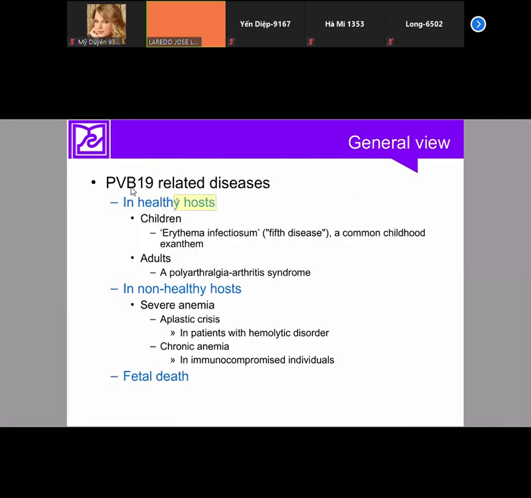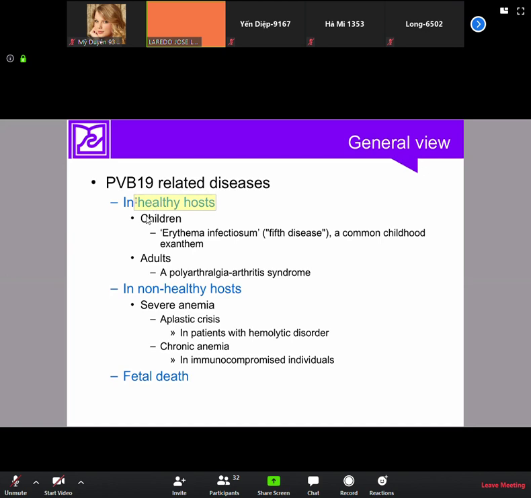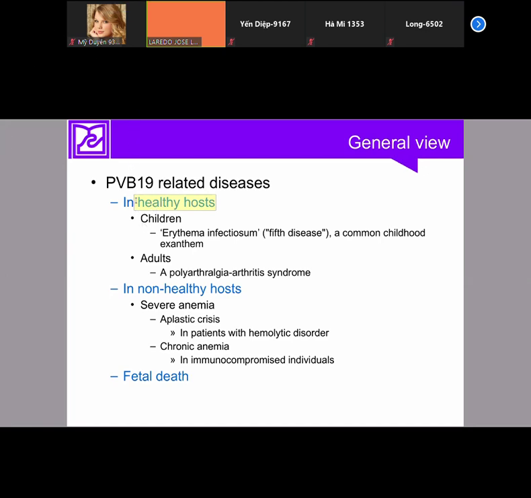If the infected host is healthy, nothing happens, because the production of red blood cells will be recovered after a few days. However, if the host is immunocompromised, the production of red blood cells will be stopped for a long time. So these patients will suffer anemia for a long time.